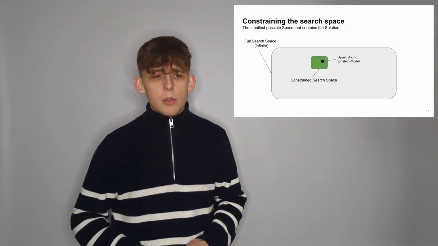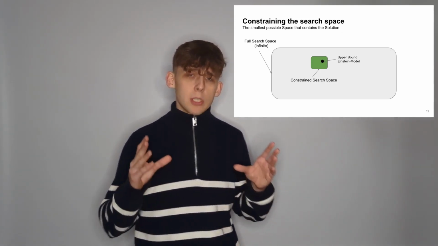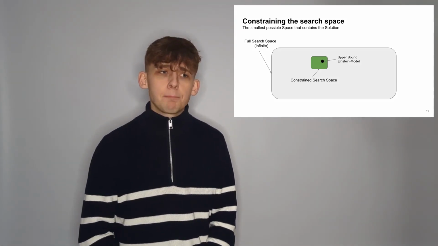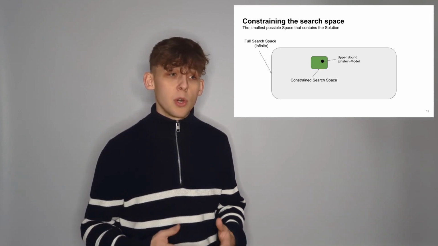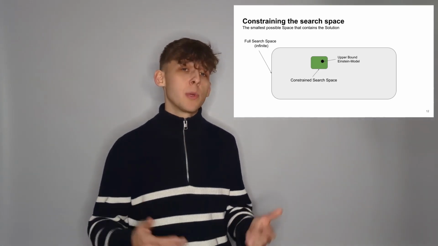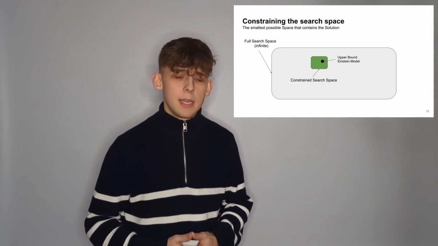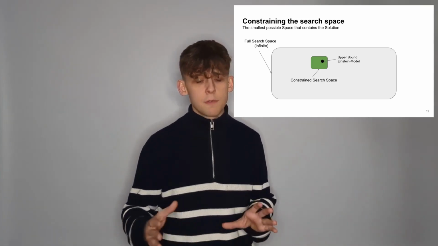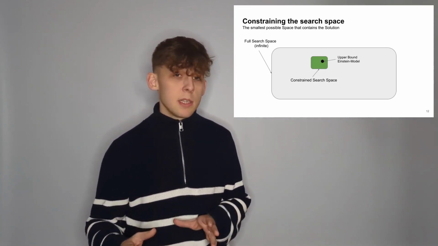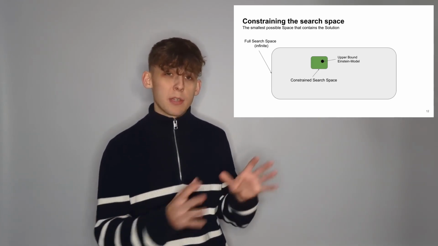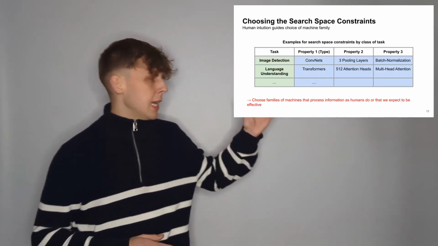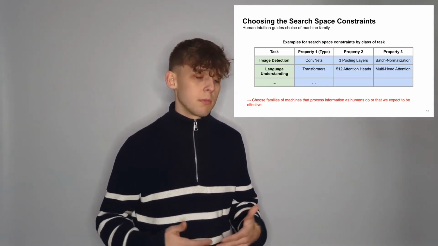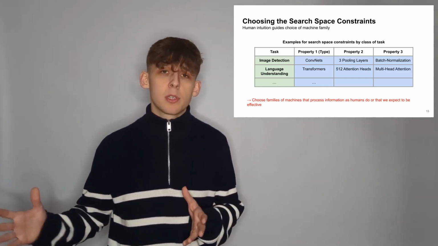And the idea behind that is we want the search space to be as small as possible, but still containing our searched-for model. So we still want our upper bound Einstein model or digital Einstein twin to be in this search space. And what we do is we use our human intuition to choose a family of functions or family of Turing machines that processes information similar to how humans do with respect to certain tasks. For example, when we have an image detection task and we want to classify handwritten digits, we might use the class of convolutional neural networks to search through.